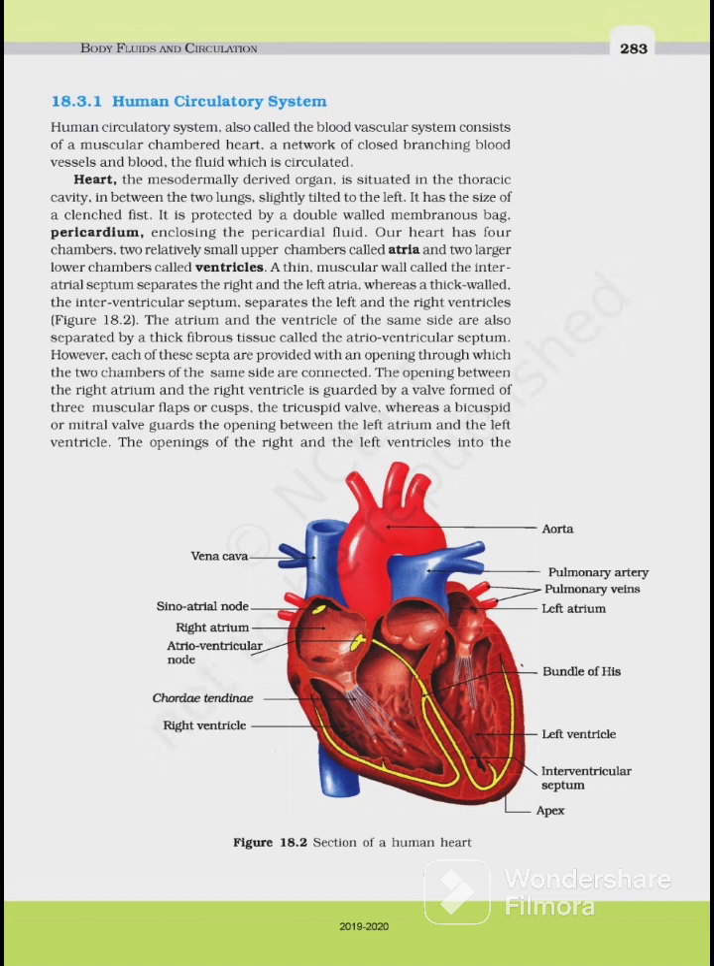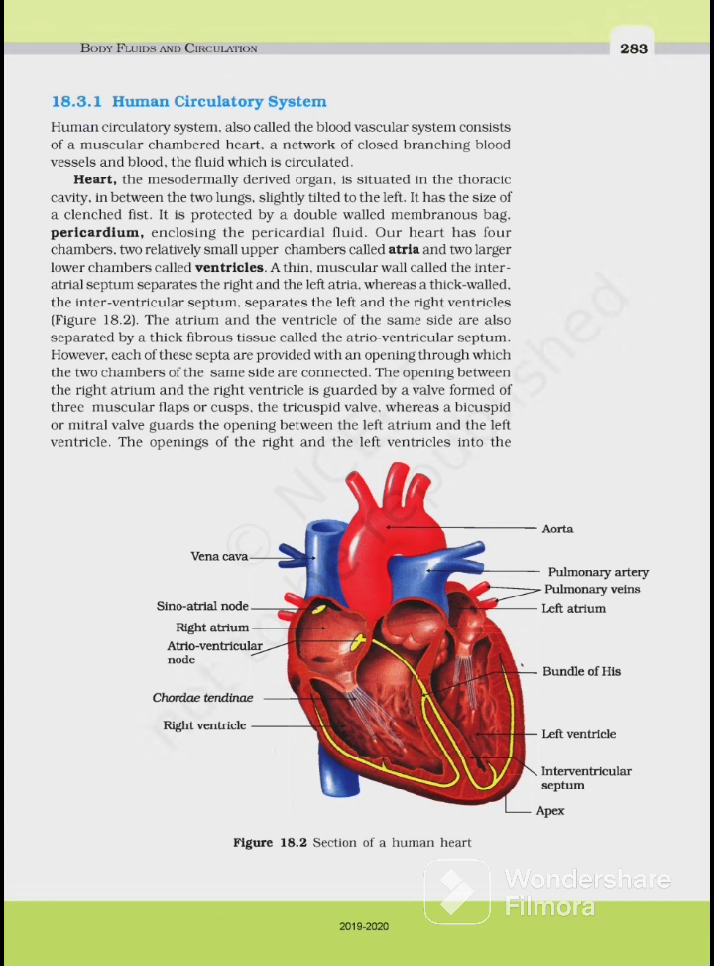Human circulatory system, also called the blood vascular system, consists of a muscular chambered heart, a network of closed branching blood vessels and blood, the fluid which is circulated. Heart, the mesodermally derived organ, is situated in the thoracic cavity in between the two lungs, slightly tilted to the left. It has the size of a clenched fist, band mutti. It is protected by a double-walled membranous bag, pericardium, enclosing the pericardial fluid.